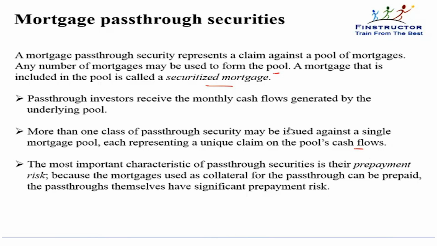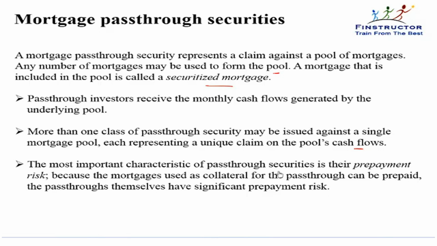In the structure that I explained, there was only one type of pass-through security. Everybody shared the gains and the pains equally. We'll study in the coming slides that we may structure it slightly differently also, so that one set of investors take higher risk and other set of investors get a lower risk. Correspondingly, the price that they'll have to pay will be different.